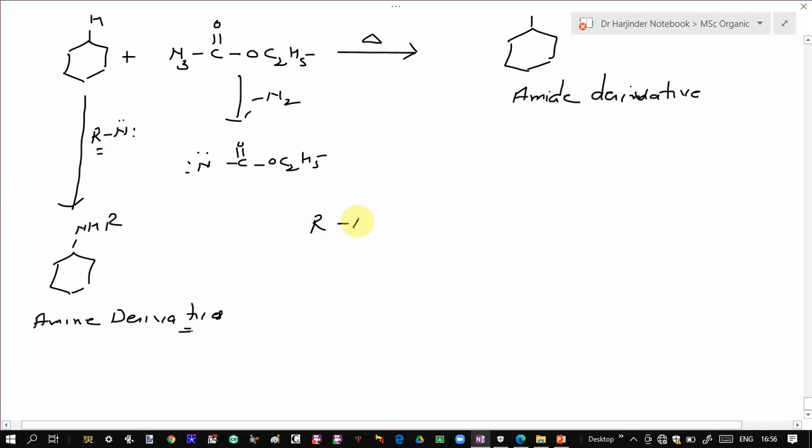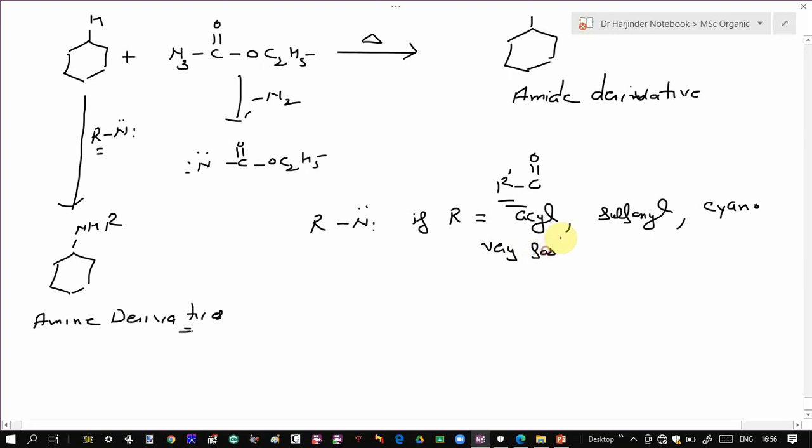In general, we can say if you have a nitrene and the R group is an acyl group, that is C double bond O R' like this, or a sulfonyl group or cyano group, in that case the reaction takes place very fast and the yield of product is good. But if R is an alkyl group, in that case this addition reaction is slow and a poor yield of product is obtained.